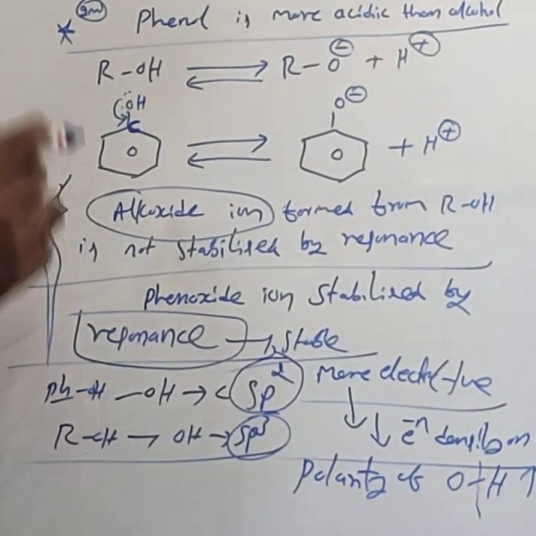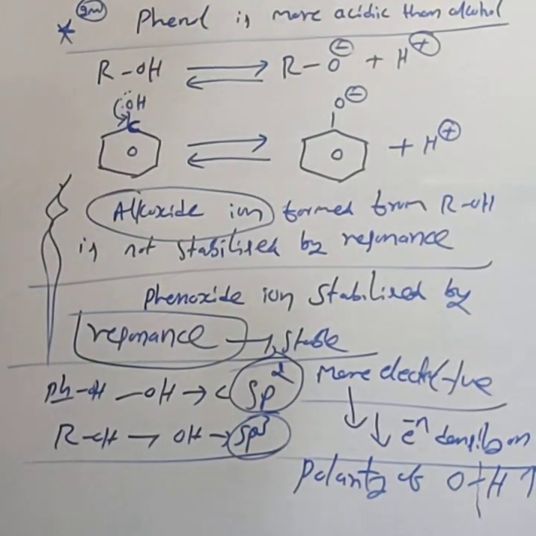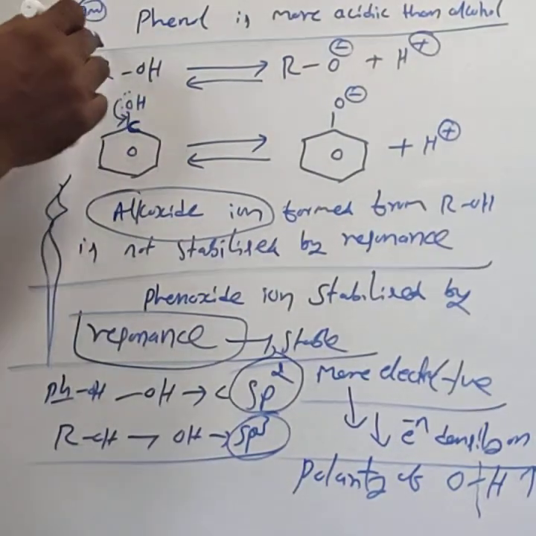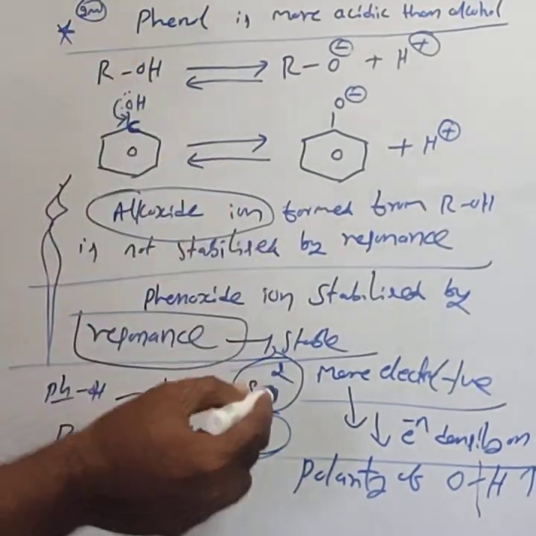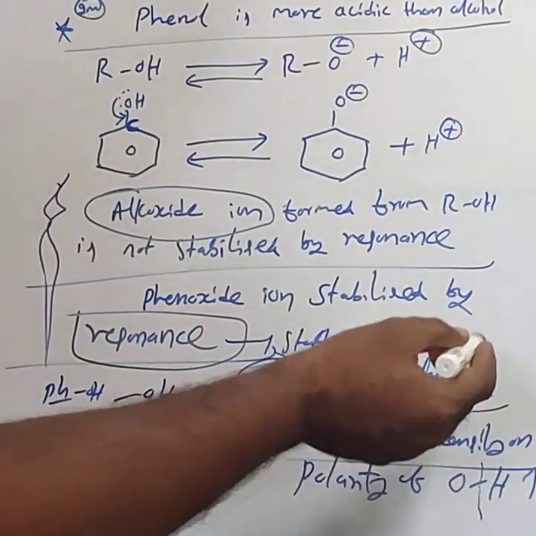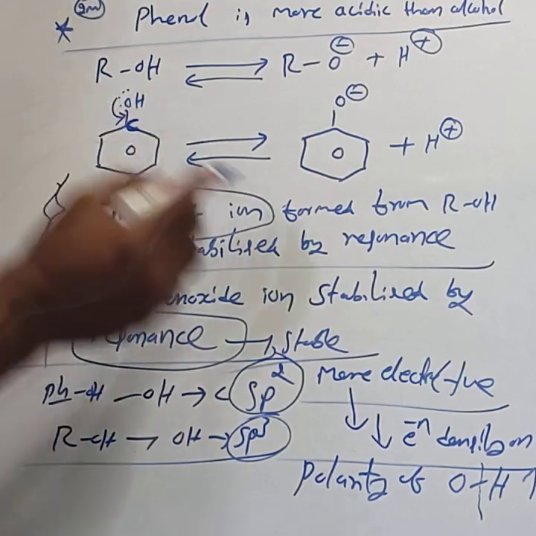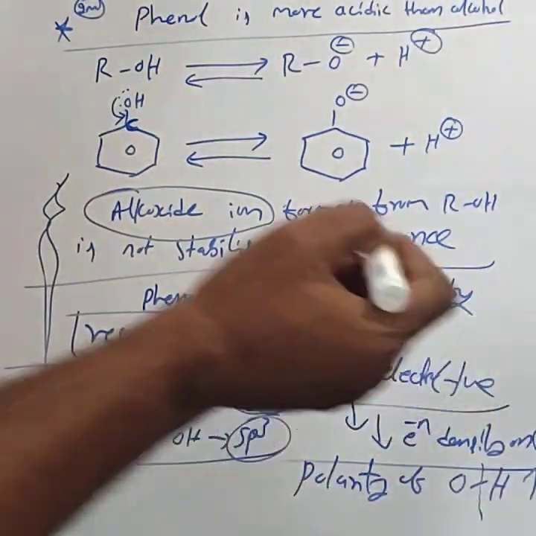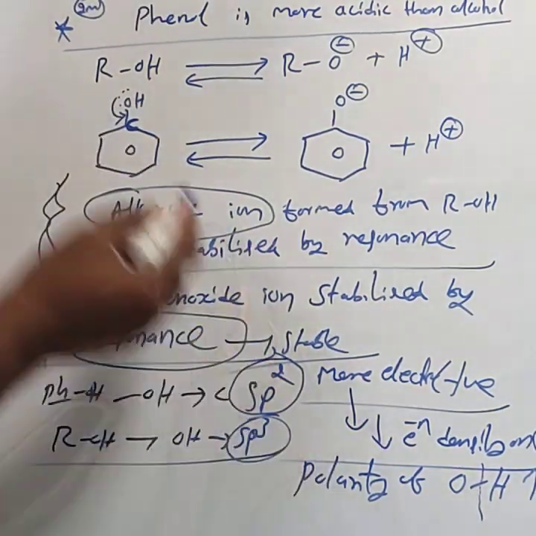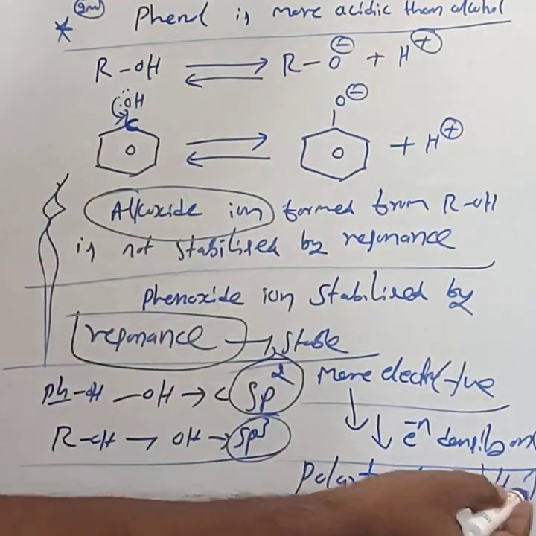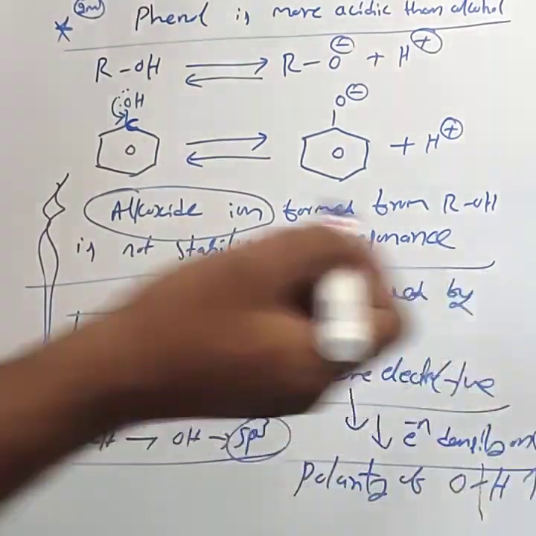Second reason: in phenol, the OH-bonded carbon atom is sp2 hybridized, while in alcohol, the OH-bonded carbon is sp3 hybridized. The sp2 carbon is more electronegative, hence that sp2 carbon decreases the electron density on the oxygen atom. When the electron density on oxygen decreases, the polarity of the OH bond increases in phenol compared to that of the alcohol. Polarity of the OH bond increases.